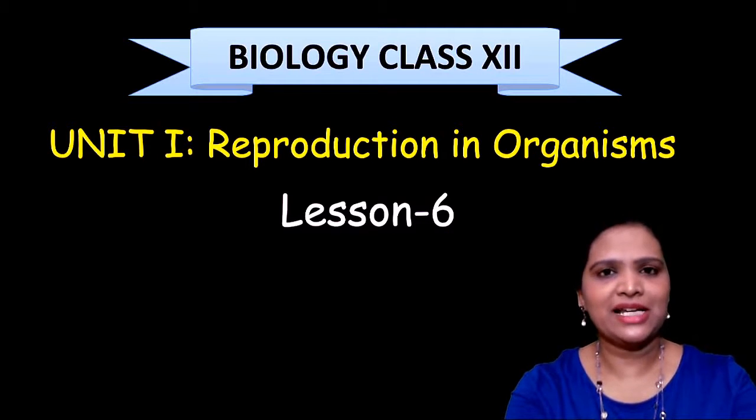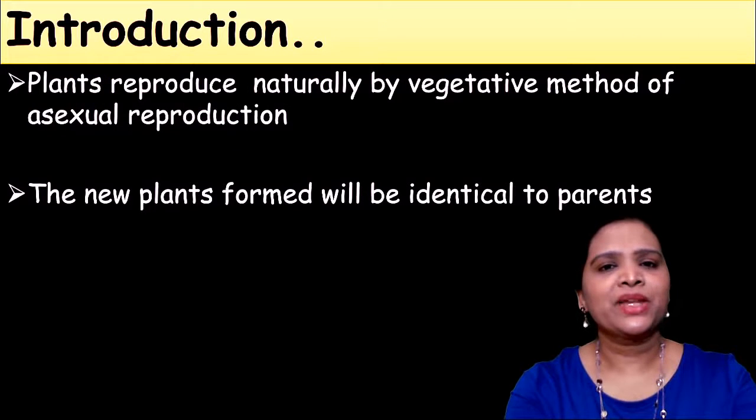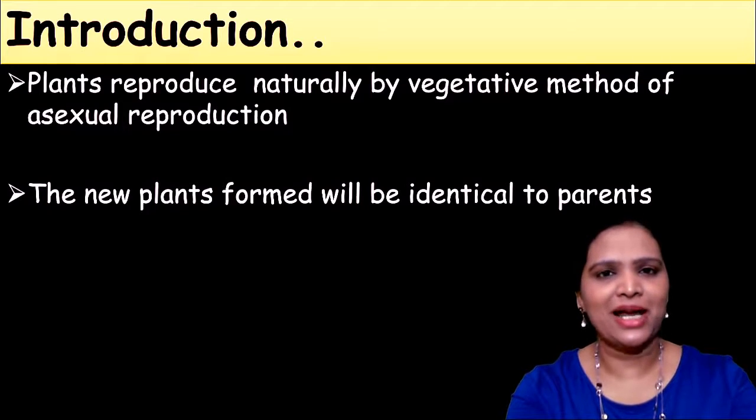In this lecture series, we are studying about reproduction in organisms. In this particular lesson, we are going to study about artificial method of propagation in plants. So first, let us see in our previous lessons, we studied about asexual method of reproduction in plants.